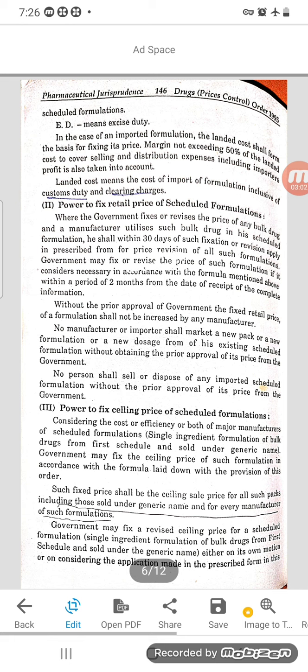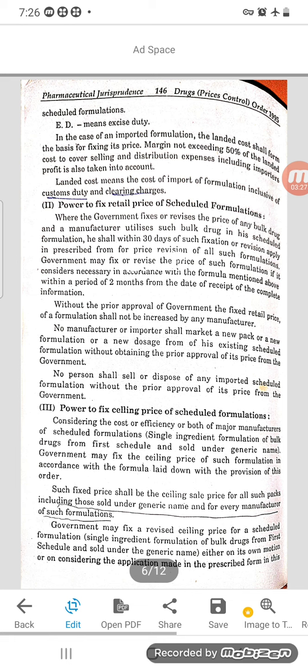Next, power to fix ceiling price of the scheduled formulation. The ceiling price is fixed considering the cost and efficiency of major manufacturers of scheduled formulation, where there is a single ingredient formulation of bulk drugs from the first schedule sold under generic name. Government may fix the ceiling price of such formulation in accordance with the formula laid down in the provisions of this order.